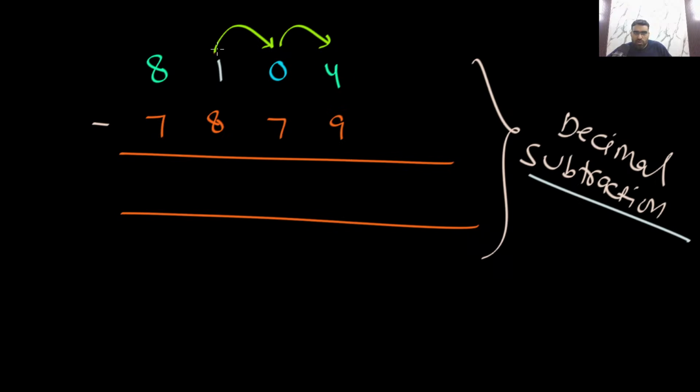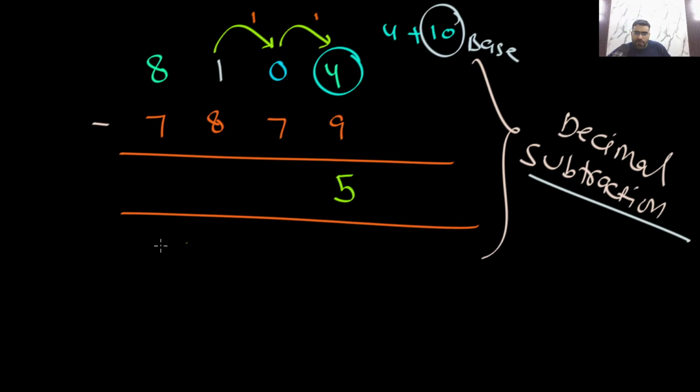When this borrow is coming, that borrow you are giving to this. So what will this become? This will actually become 4 plus 10, because 10 is the base. In the decimal system, the base is 10. So you can see this will become 14. 14 minus 9, that will be 5.